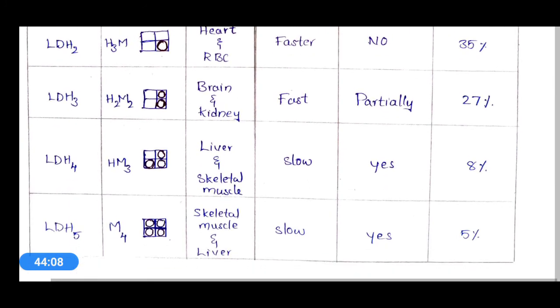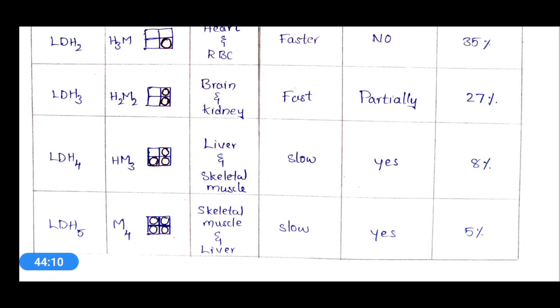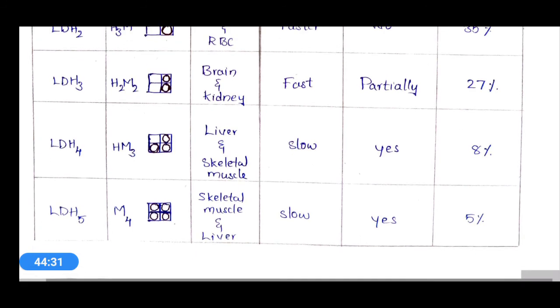And LDH4 is made of 1 heart and 3 muscle subunits, denoted as HM3, and its origin site is liver and skeletal muscle. Its electrophoretic mobility is slow, it can be easily destroyed at 60 degrees centigrade, and its percentage in human serum is 8%.